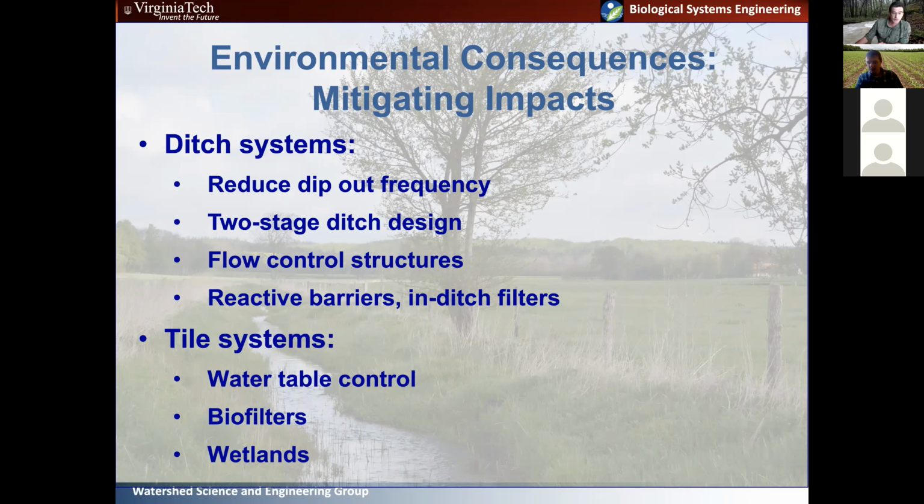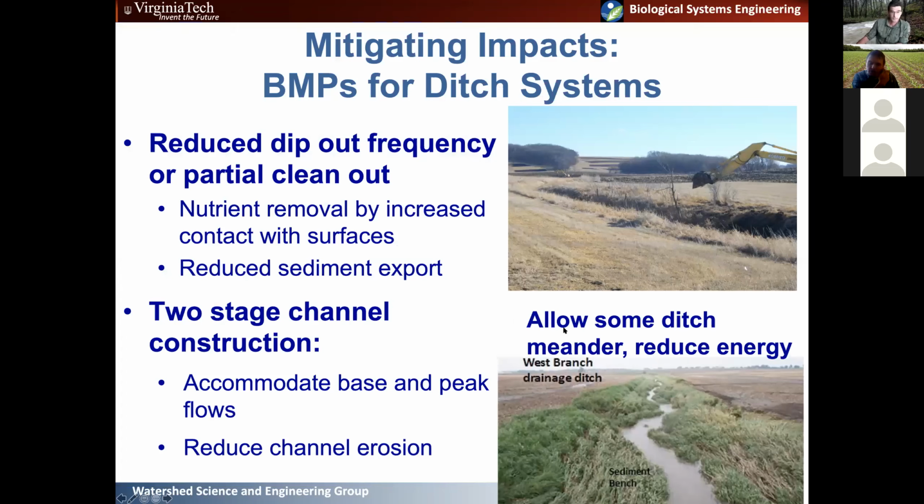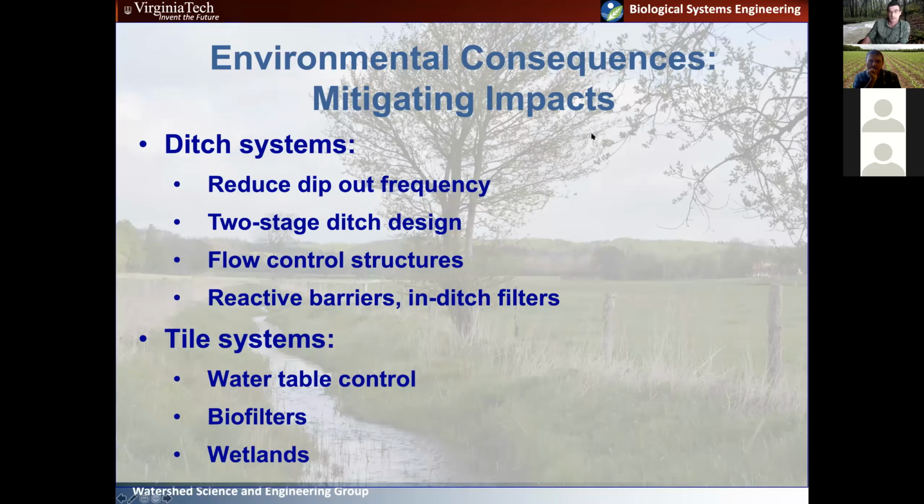And then there's things you can do with reactive barriers or filters to remove nutrients and things like that. And in tile systems, you can do some of the similar things. You can do water table control, and actually you can do some irrigation in tile systems as well. You can do barriers and biofilters, or you can connect them to wetlands. So there's a lot of work being done on connecting tile outlets to wetlands. Again, just some pictures of what these might look like.